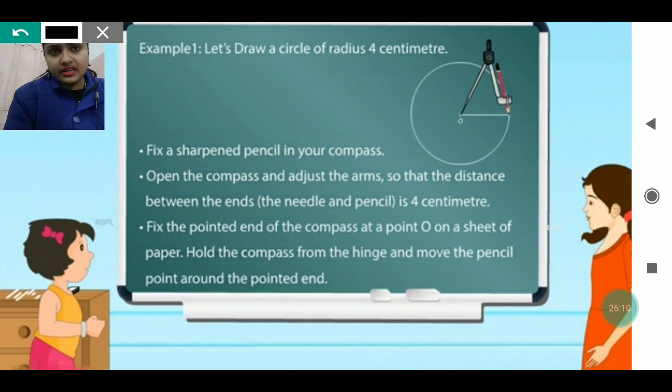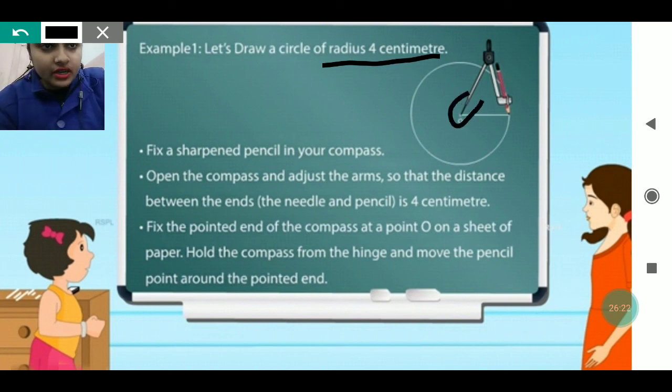See, one example is there. Let's draw a circle of radius 4 centimeter. It is not given in your book to draw a circle, but suppose I ask you to draw a circle of 4 centimeter radius. What you will do: you will keep the needle of the compass at the center, any point on the page, and keep the pencil on the other side. First use the ruler and measure 4 centimeter from any one point. Okay, you have measured 4 centimeter. Then you start rotating the compass, and the circle of 4 centimeter is drawn.